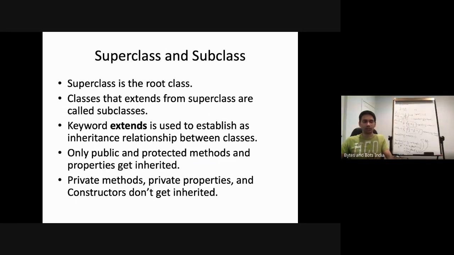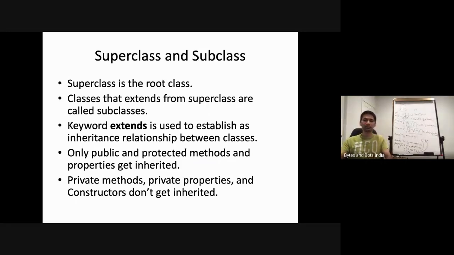So a parent class may have a lot of its internal workings, and you don't want to inherit all of that. You just want to inherit what is required by the child classes. Else your child class will become a mess. It will have unnecessary things that it never wanted. So remember public, private, and all these access visibility keywords.